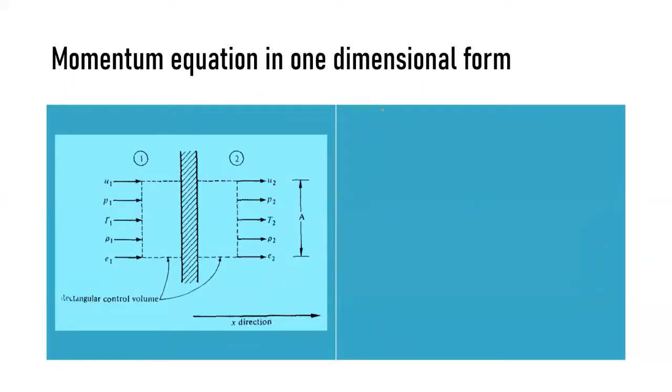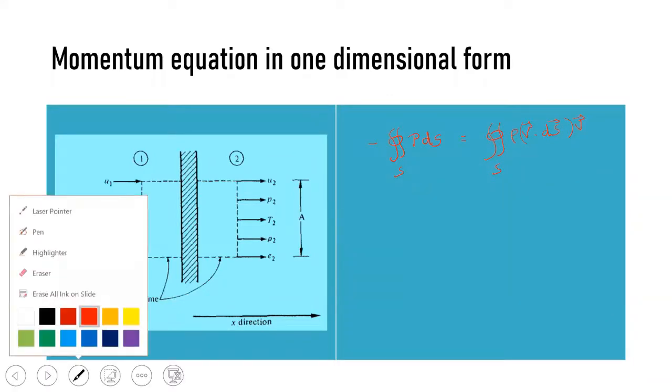It is minus the surface integral over S of P dS is equal to the surface integral over S of rho V vector dot dS vector times V vector. So this is your rectangular control volume for the one dimensional case. Now we are going to substitute this rectangular control volume for our consideration.